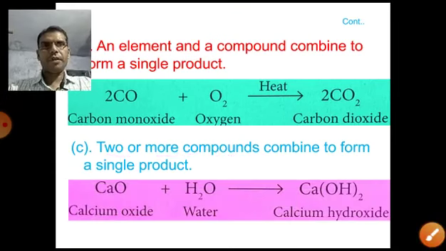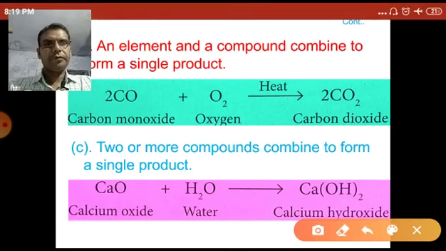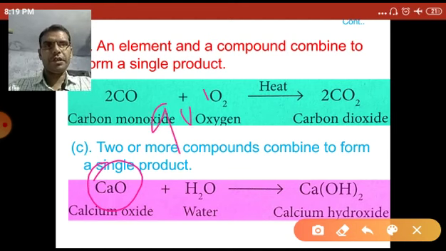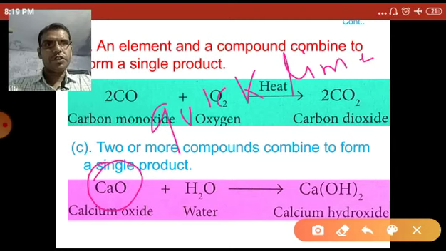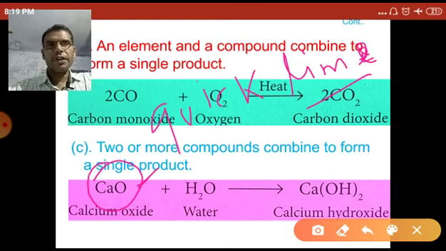As for example, calcium oxide, also called quicklime. This quicklime is present in the tuna, which you can use for the coating of the walls of a building.